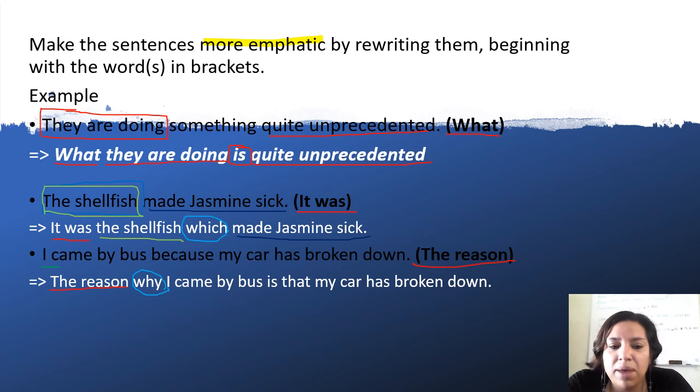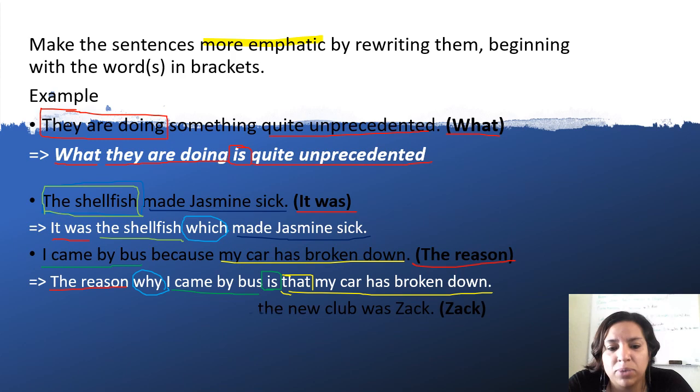The reason why I came by bus is an auxiliary to unite the sentence that my car has broken down, and here we're using another relative clause. Is that a relative clause or a participle clause? Think about it so you can review the previous topics.